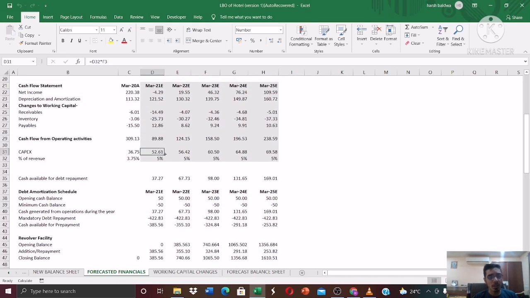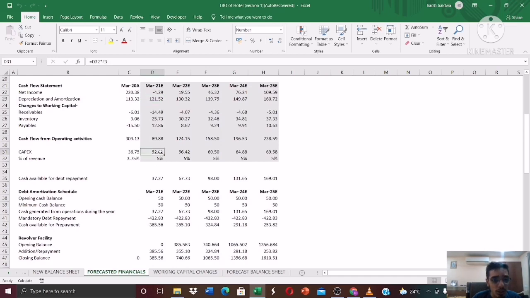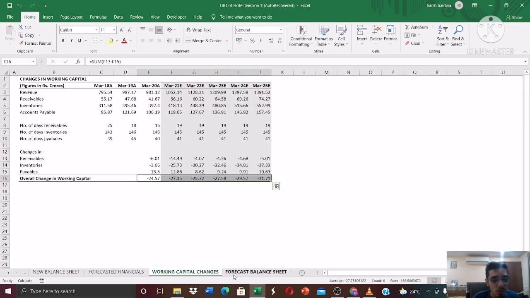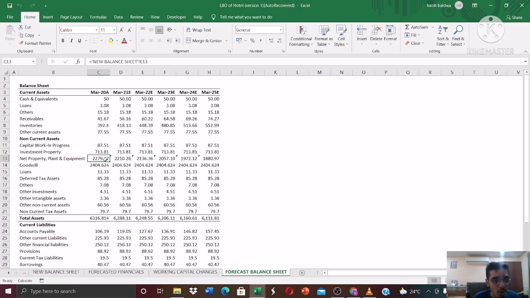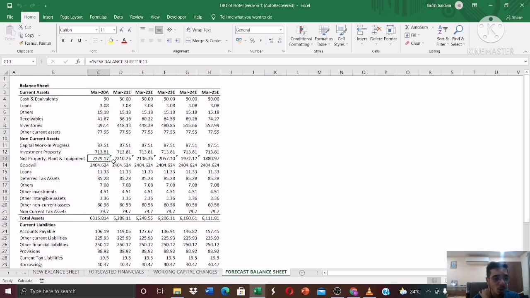Okay, so this is the capital expenditure, right? So simply add this capital expenditure and subtract the depreciation. Okay, so that's how you get the capital expenditure. I'll repeat it. Add 52 crores to 2279 crores, and then subtract the depreciation. Okay, here's the depreciation. Fine. That's how you'll get the net property, plant and equipment, and goodwill remains the same.